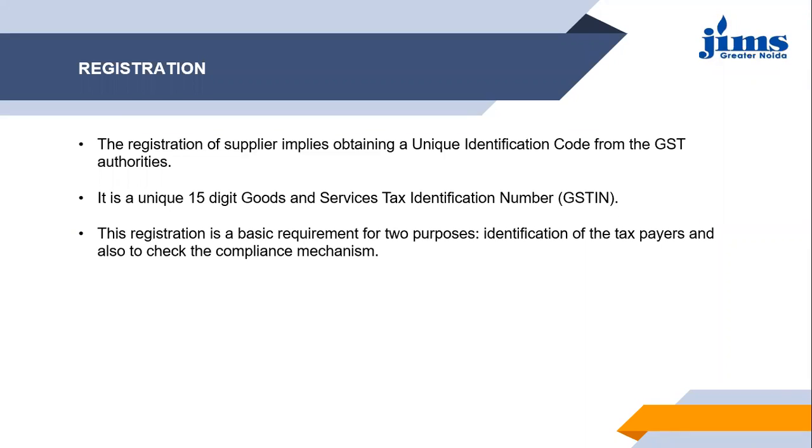After getting the registration, they get a unique identification code, which is the identification number for the business for which you have registered yourself.